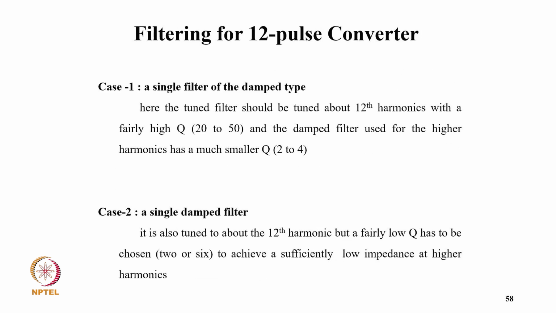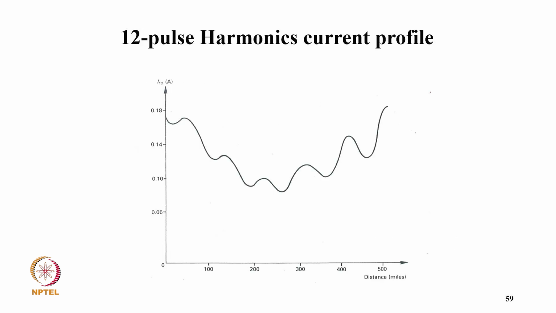So coming to case 1, a single filter of the damp type. Here the tuned filters will be tuned about 12th harmonic with a fairly high quality Q 20 to 50, and the damp filter used for higher harmonic has a much smaller Q 2 to 4. And case 2, a single damp filter. It is also tuned to about 12th harmonic but a fairly low Q has to be chosen, 2 to 6, to achieve sufficiently low impedance at higher harmonic. And this is typically the variation with the distance in miles for the 12th harmonic.